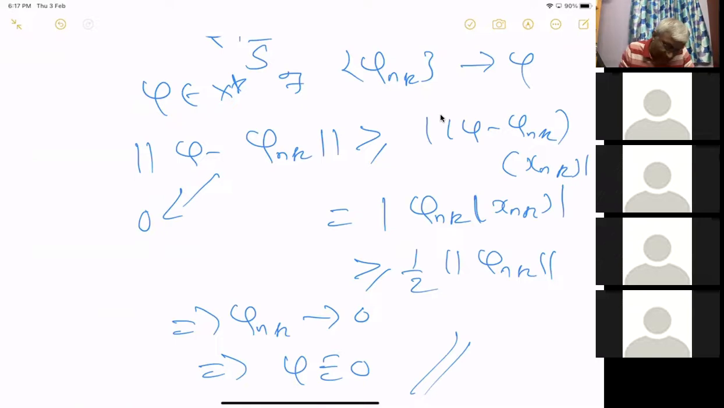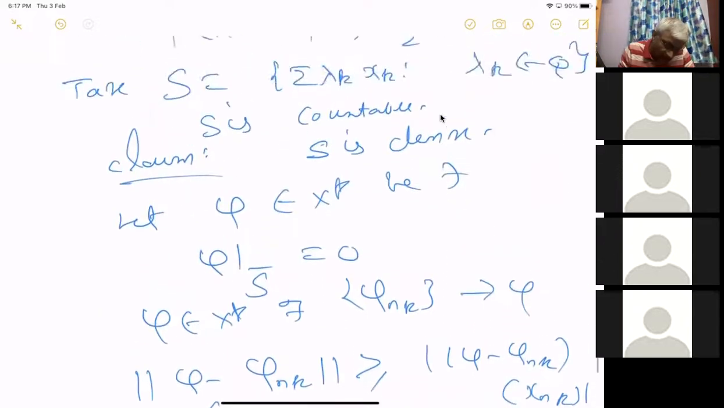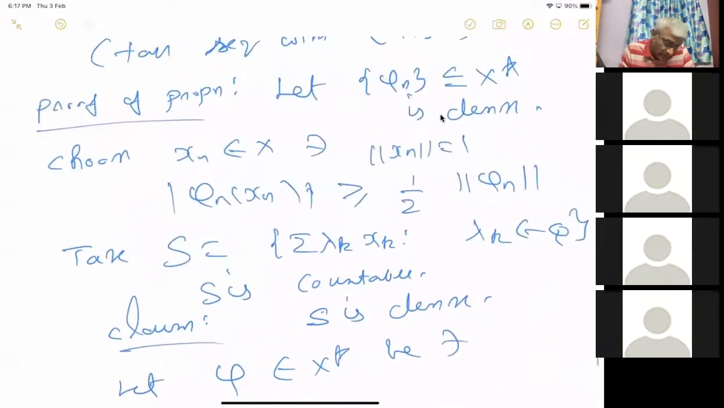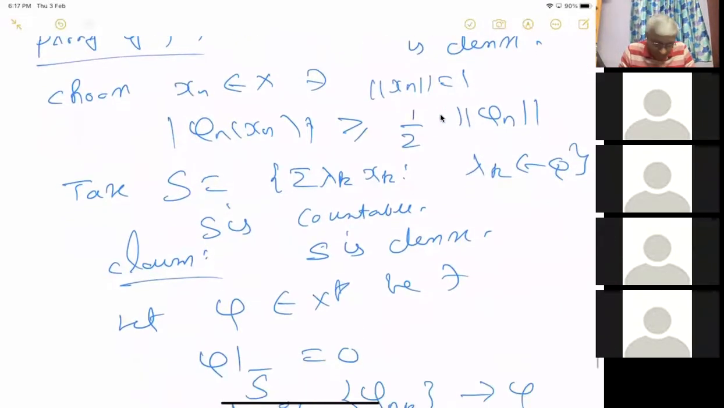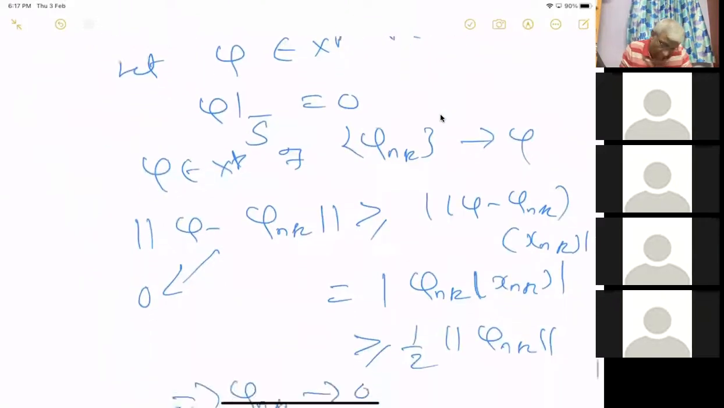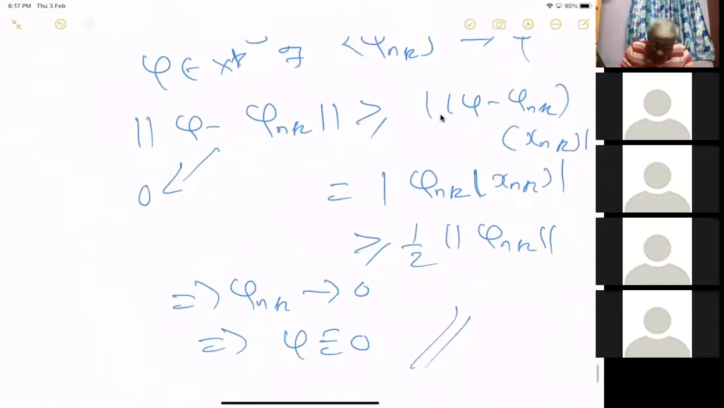So if you have any linear functional which vanishes on the closed linear span of this S, then that is 0. This means S closure is equal to X itself, thanks to the corollary of the Hahn-Banach theorem. Any doubt?